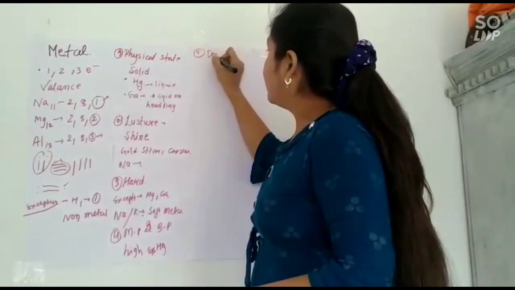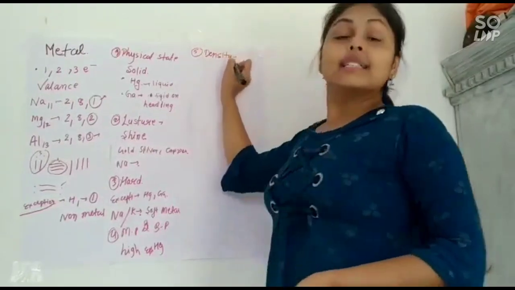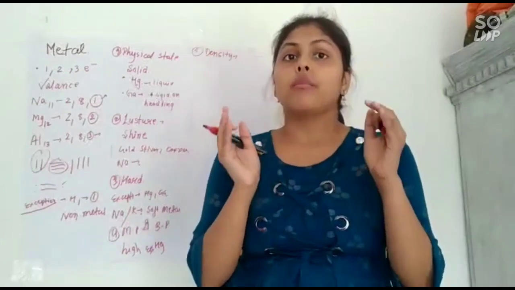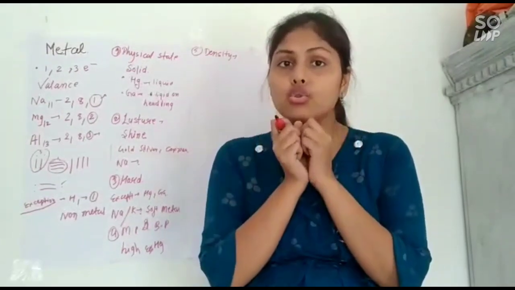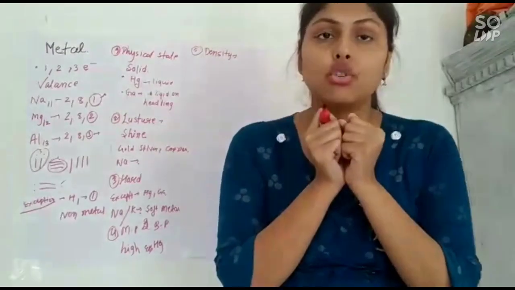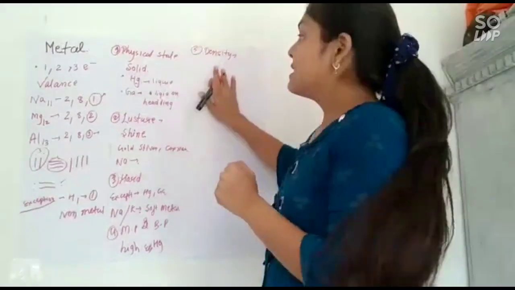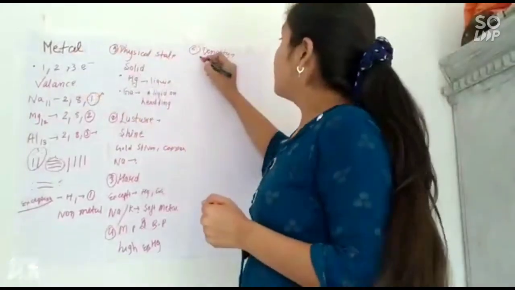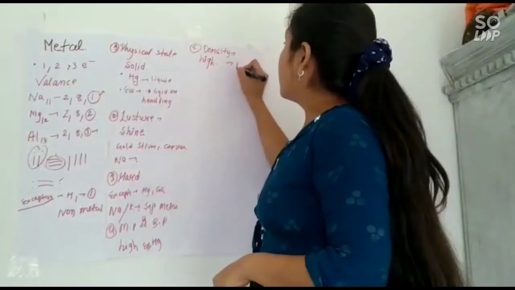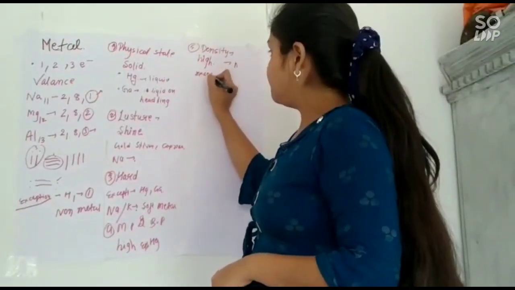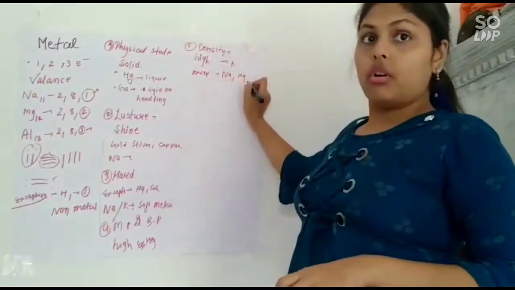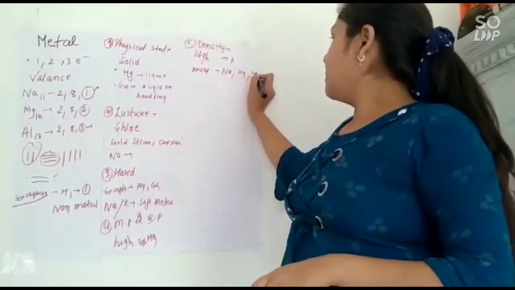Now we will talk about density. What do you mean by density? Density means the closeness of atoms. In solids, the particles are very close to each other, meaning they are more dense, with a very strong force of attraction. So metals have high density. The exceptions are again Na, Hg, meaning sodium, mercury, and gallium etc.